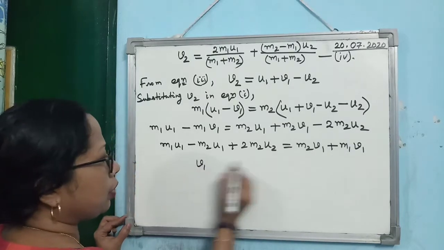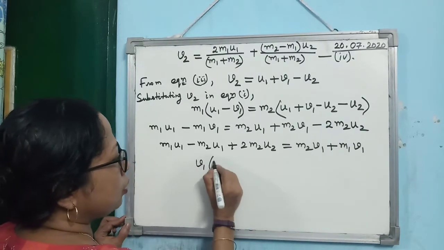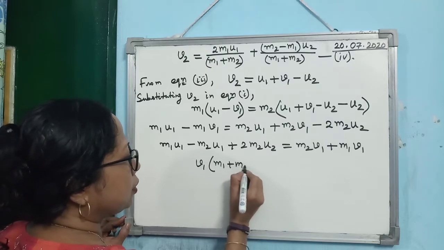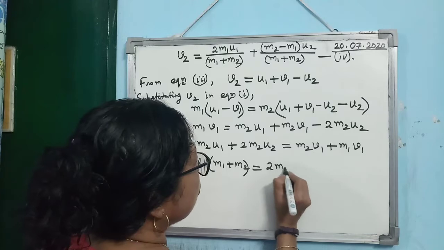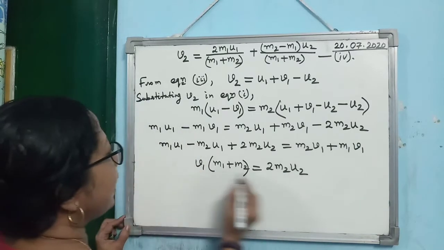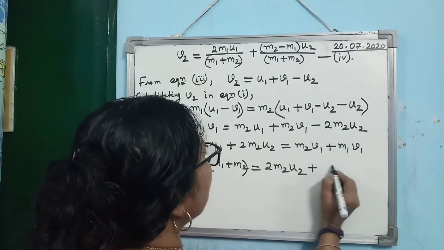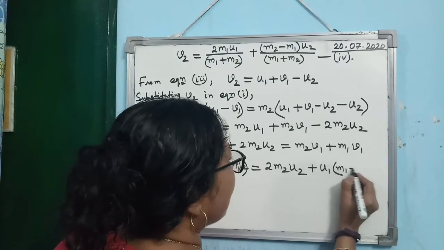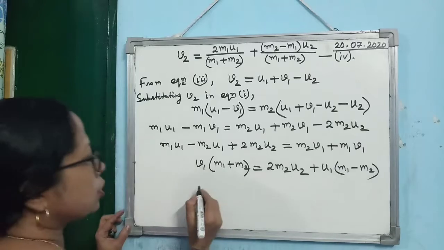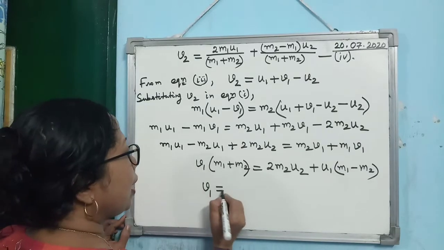So if you take V1 common from these two, it will become M1 plus M2. And here you see what are you getting? You are getting first 2 M2 U2, and then if you take U1 common, you are getting M1 minus M2. So you see what is V1?